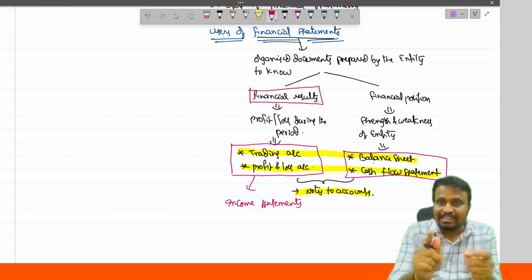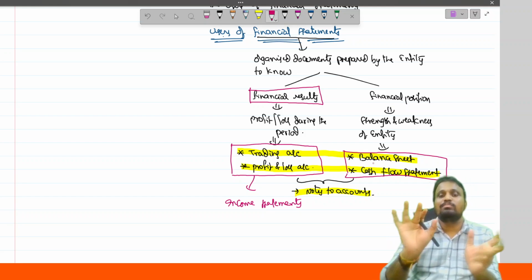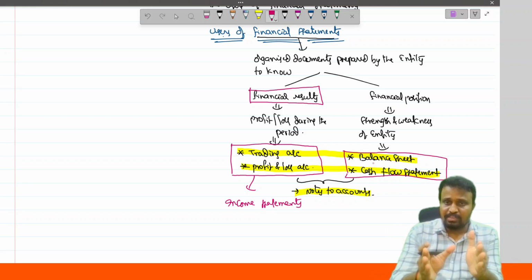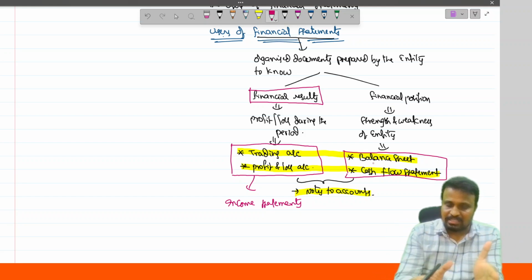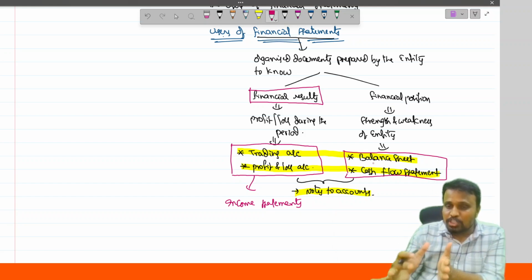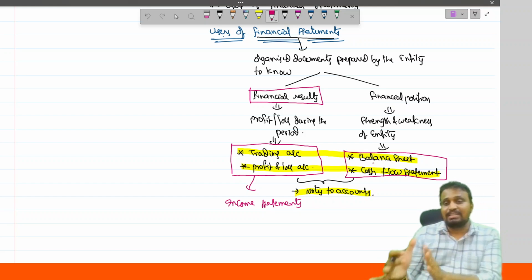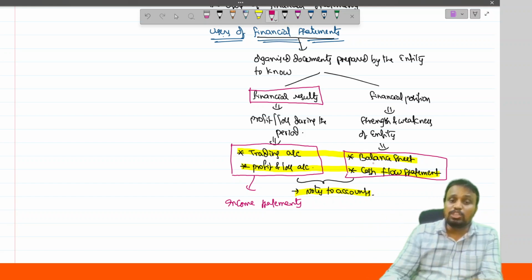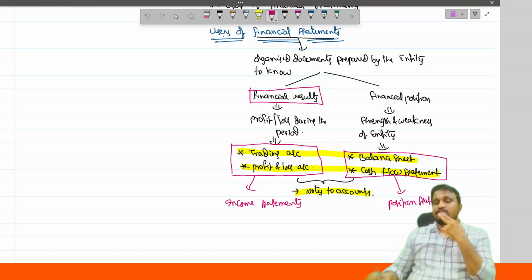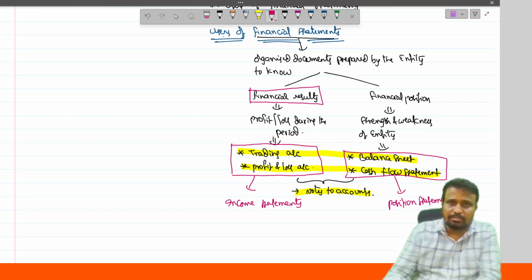What is your rank in the class is indicating what position? In the same way, in business, the results are measured in terms of profit or loss during the year, and position is measured in terms of assets and liabilities by preparing the position statement. This is what is meant by financial statements.